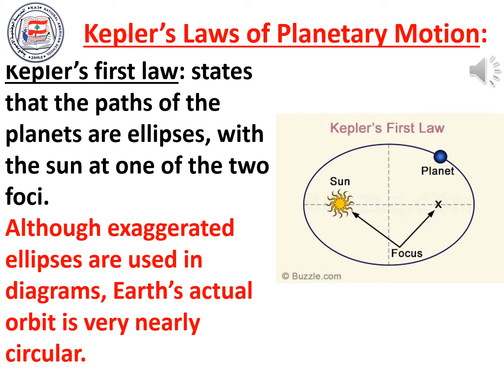Although exaggerated ellipses are used in diagrams, Earth's actual orbit is very nearly circular. So the orbit of Earth around the sun is very nearly circular, but it is not a perfect circle. It is an ellipse, but it is not like the one you see in the diagram in front of you, because this ellipse is exaggerated. It is an ellipse with the sun at one of the two foci of this elliptical path.